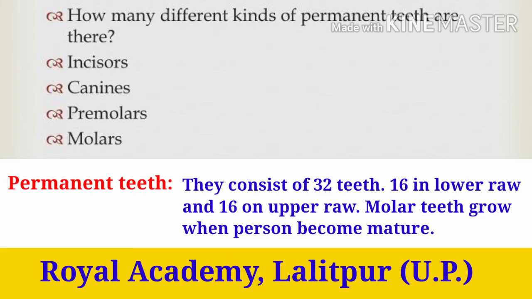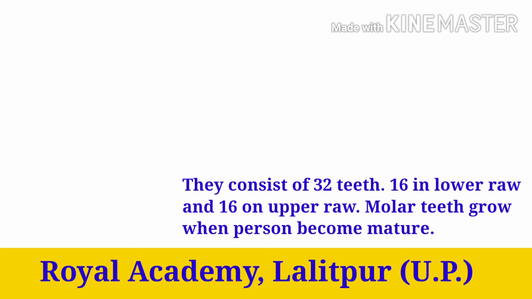Permanent teeth. They consist of 32 teeth, 16 in the lower jaw and 16 in the upper jaw. Molar teeth grow when a person becomes mature. They are also called wisdom teeth.